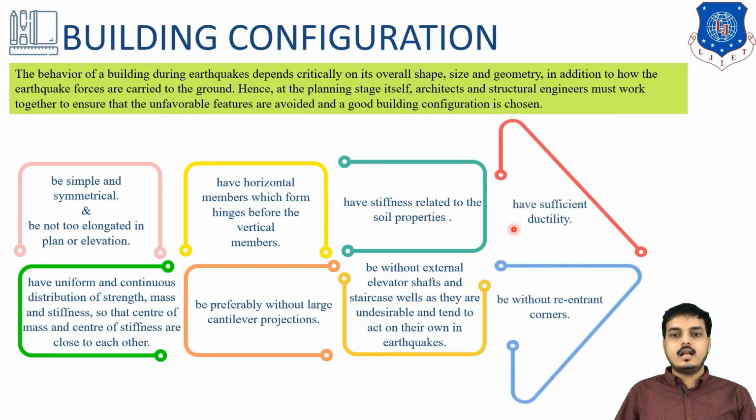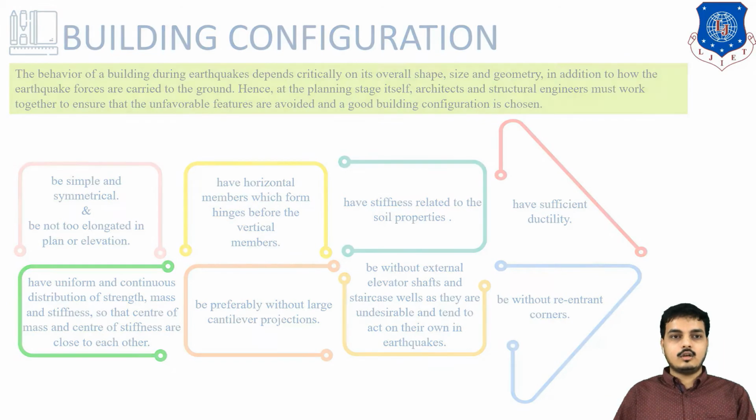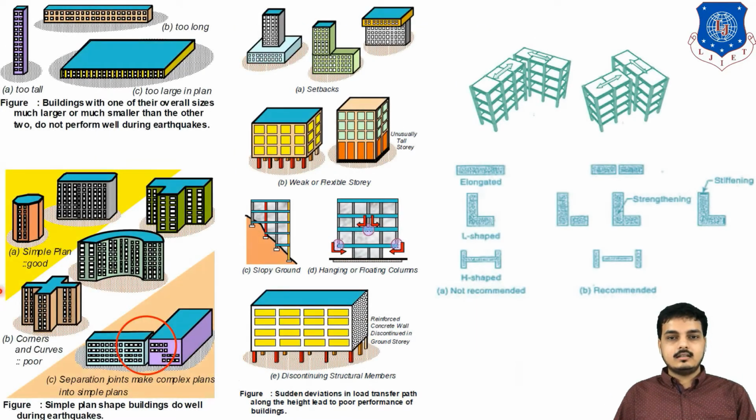Next is to have sufficient ductility and be without re-entrant corners. So our building should have proper ductility and there will be no re-entrant corners. I will be showing what the re-entrant corners are. These are some points regarding building configuration, which we will be discussing in further slides. Look, these are the images of what kind of building we should have and should not have. Let's discuss one by one.